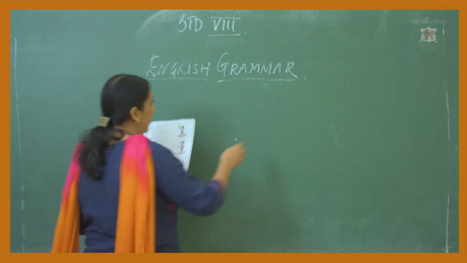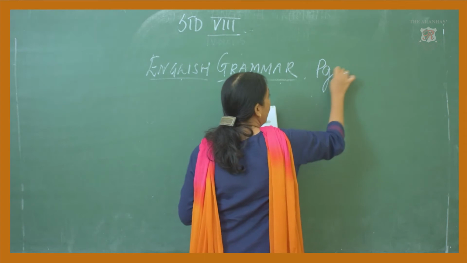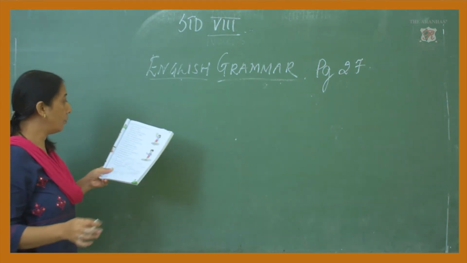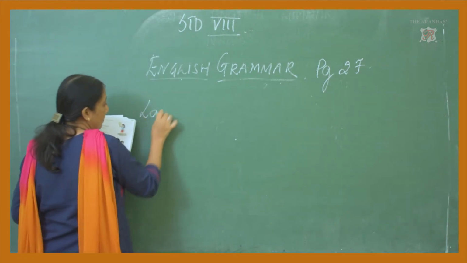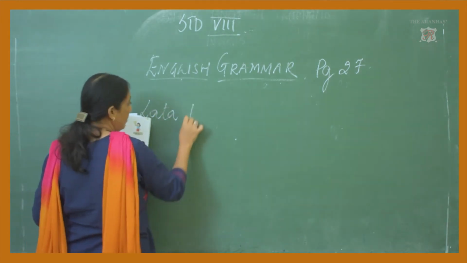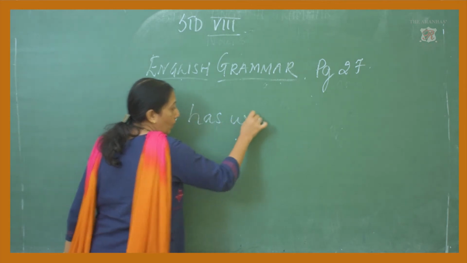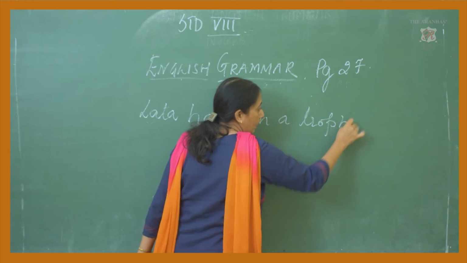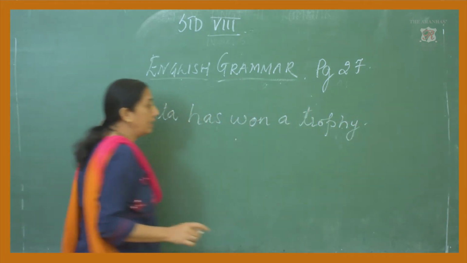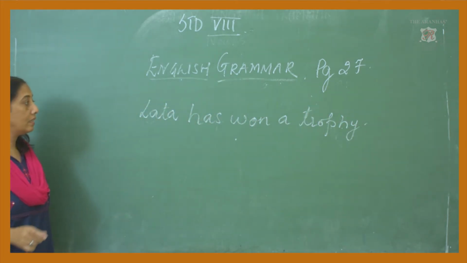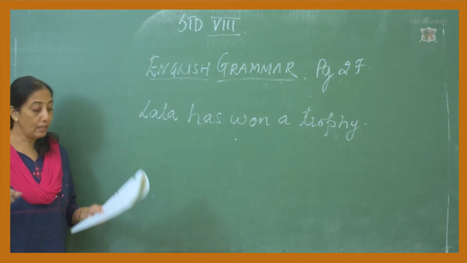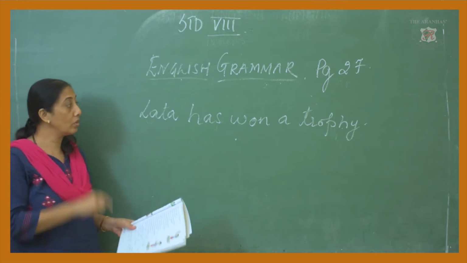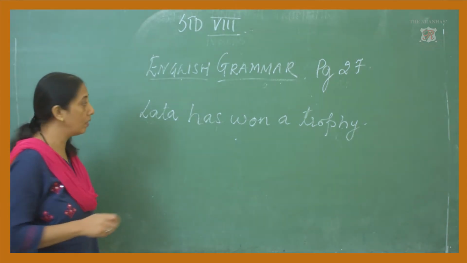Open up page number 27. See the first one that I am writing for you. Lata has won a trophy. Now, here there is a sentence. You are supposed to pick out the noun. Underline all the nouns in the following sentences. So, you are supposed to pick out a noun here.